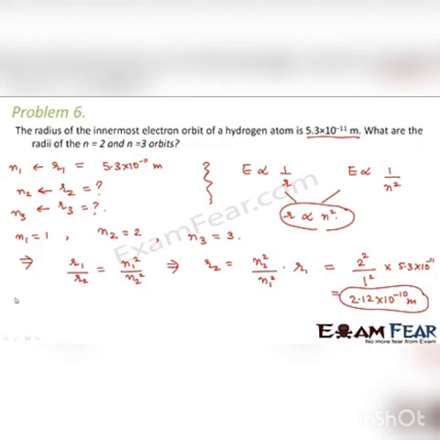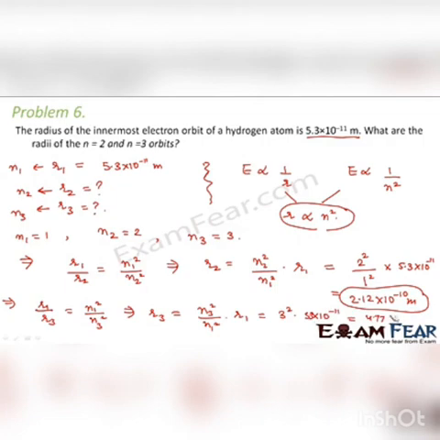Similarly, we can say that R1 by R3 is equal to n1 square by n3 square, or we can say R3 is equal to n3 square by n1 square into R1. So this is equal to 3 square into R1, which is 5.3 into 10 to the power minus 11. So this comes out to be 4.77 into 10 to the power minus 10 meters. So these are the values of the radii of n is equal to 2 and n is equal to 3 orbits respectively.